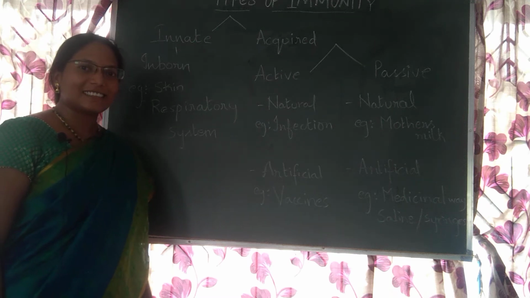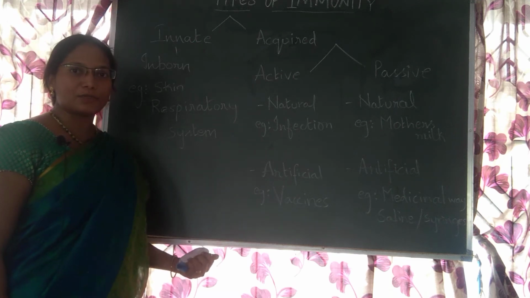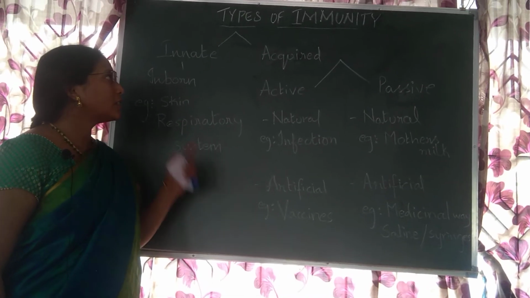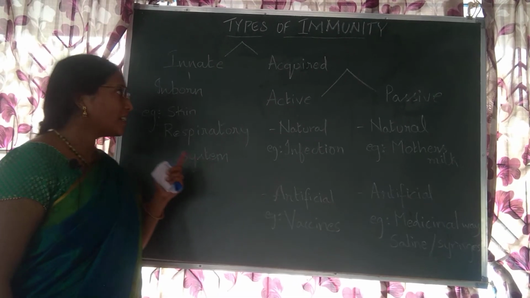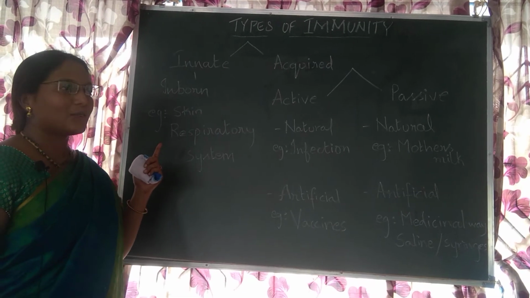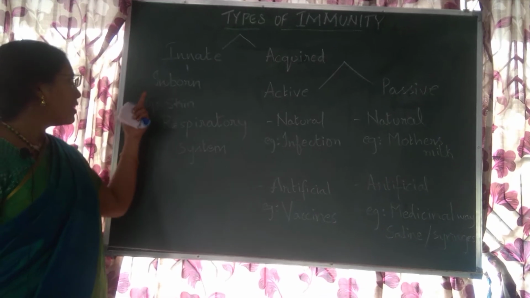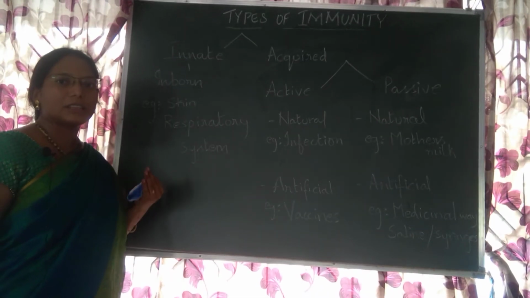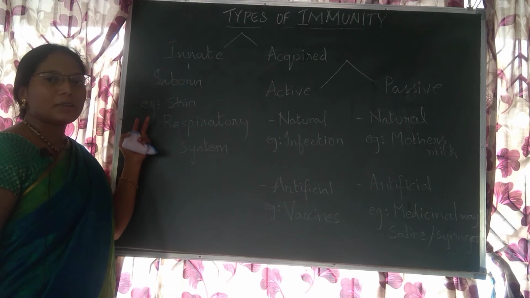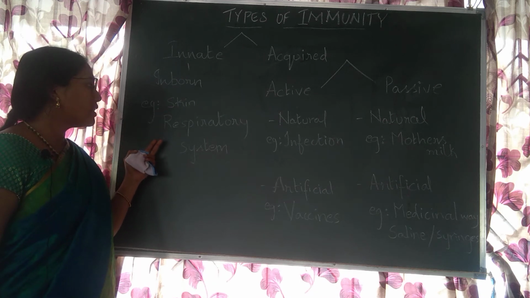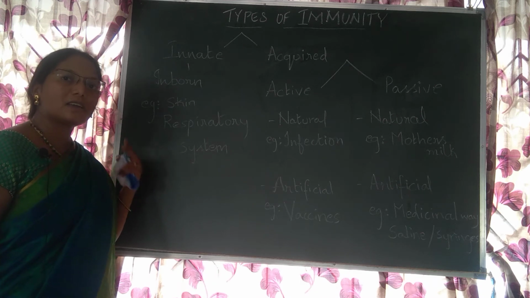My dear children, now this is the third part of immunity. Here I want to tell you types of immunity. Innate. What is innate? It is inborn immunity. It is present within our body. Examples I can quote are skin, for instance, and even the respiratory system, and there are many more.